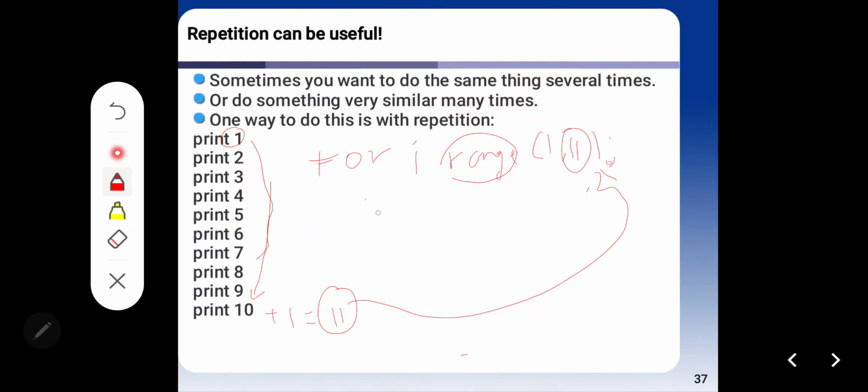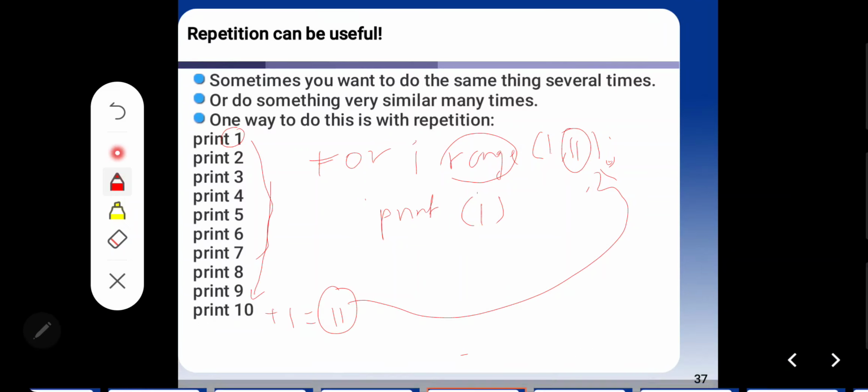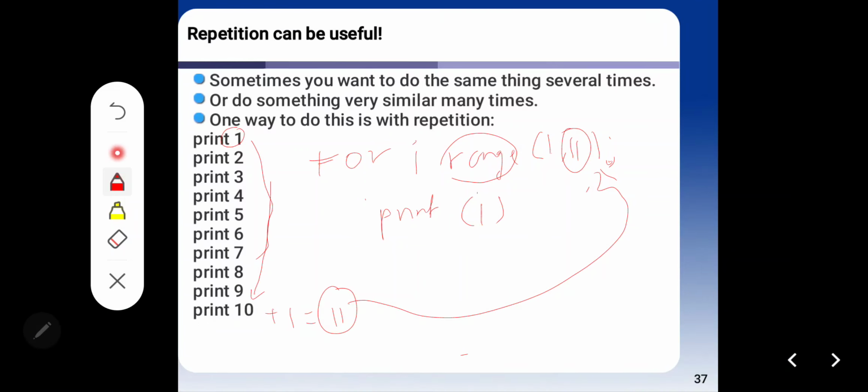And then if you want to get the result of this looping, you just write print, parenthesis i. This is so simple for creating repetition from 1 until 10.